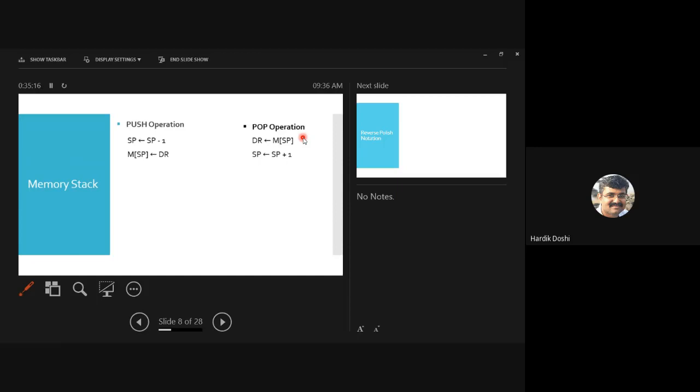Any doubts with this? In the exam, it can be asked: explain stack organization for 6 marks. In that, you need to explain both things. You are not supposed to draw diagrams. You are supposed to write the statements. So for 6 marks, it can be asked, 3 marks for memory stack and 3 marks for register stack. Is it fine? Should I move further? Let's see the application of stack which you already know.